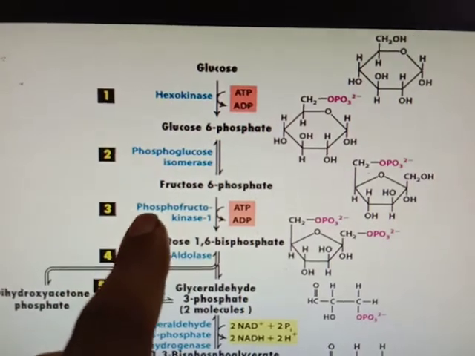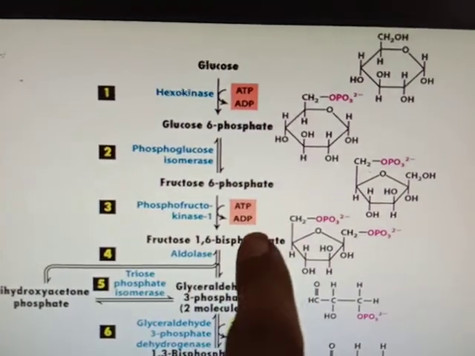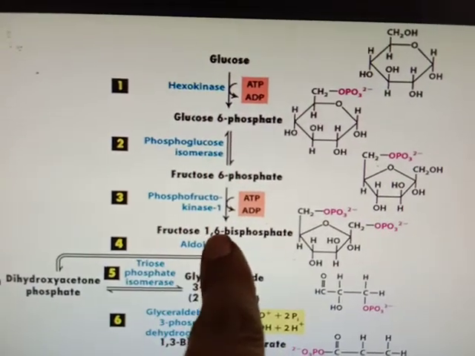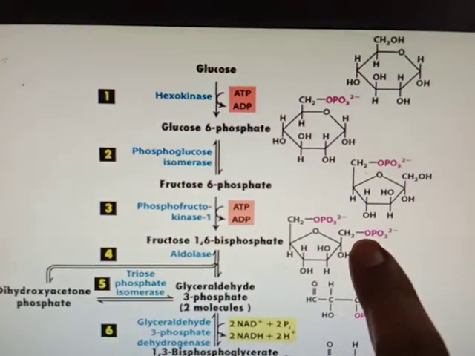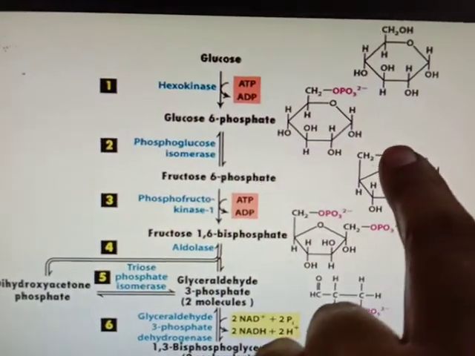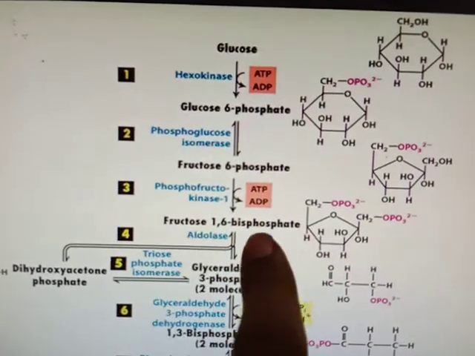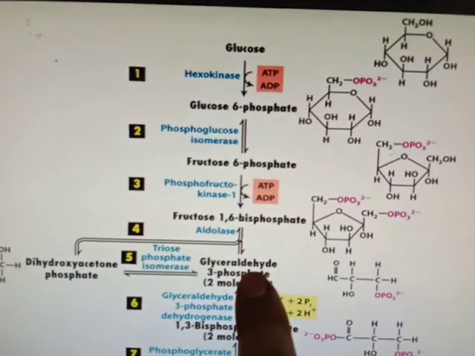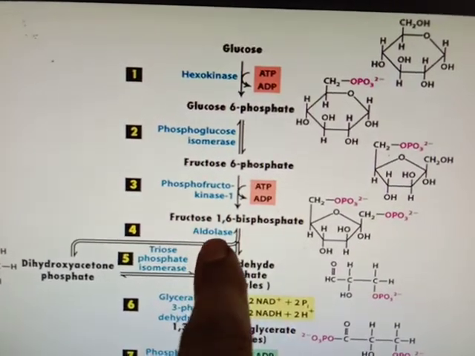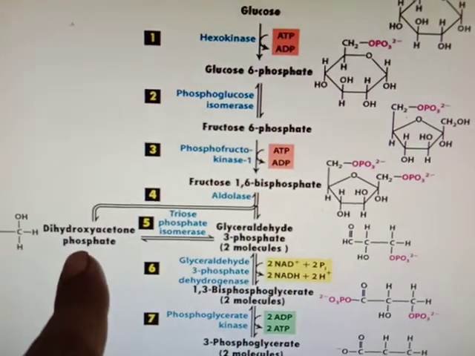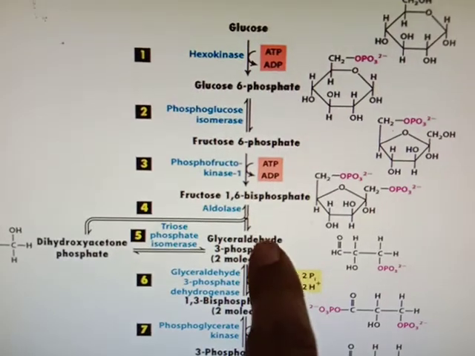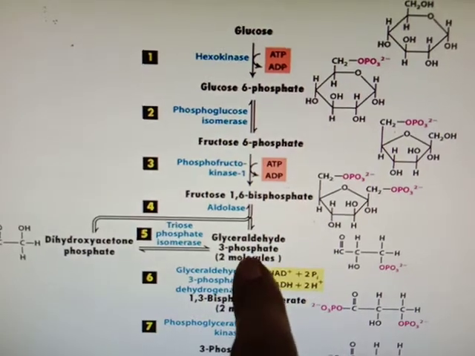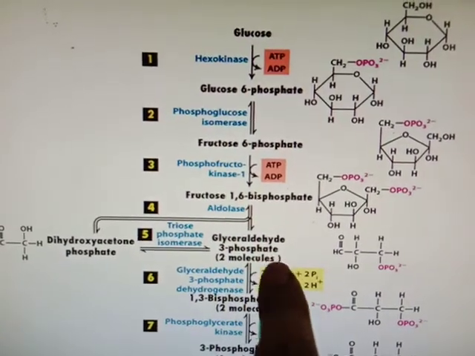Then phosphofructokinase 1 again phosphorylates fructose 6-phosphate with the utilization of ATP to form fructose 1,6-bisphosphate, means a phosphate group is added at the first carbon also, whereas at the 6 carbon it is already present. Then fructose 1,6-bisphosphate is converted into dihydroxyacetone phosphate and glyceraldehyde 3-phosphate with the help of the enzyme aldolase. Then dihydroxyacetone phosphate is converted into glyceraldehyde 3-phosphate by the enzyme triose phosphate isomerase. Now 2 molecules of glyceraldehyde 3-phosphate are formed.